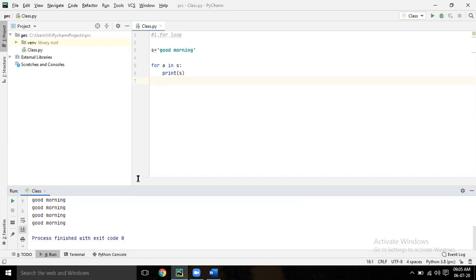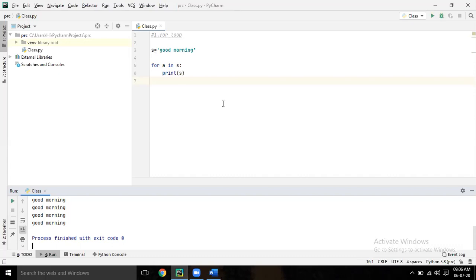Now you are telling it to do something. It will print S. Then again the cursor variable will move to O. Then what to do? Again print S. Then again it is moving to O. Then what to do? Print S. That's it. See, the loop will run that many times. How many times? As many letters as there are. The loop will execute that many times.